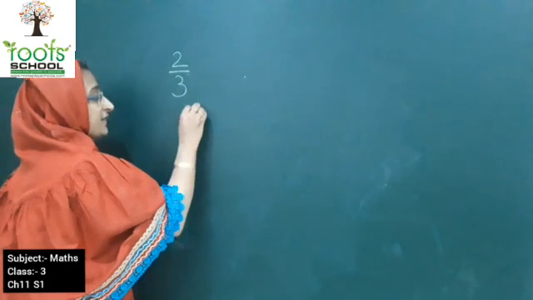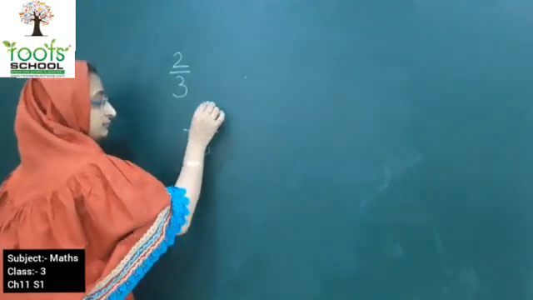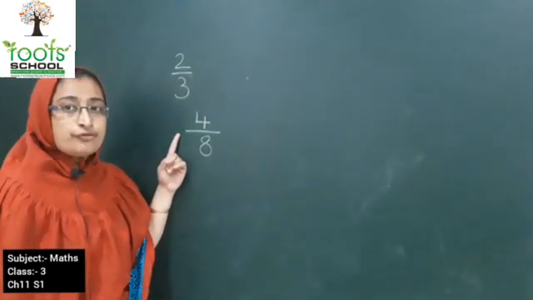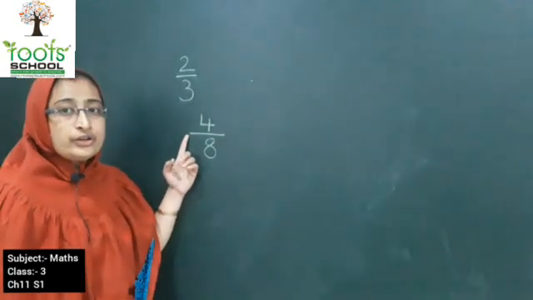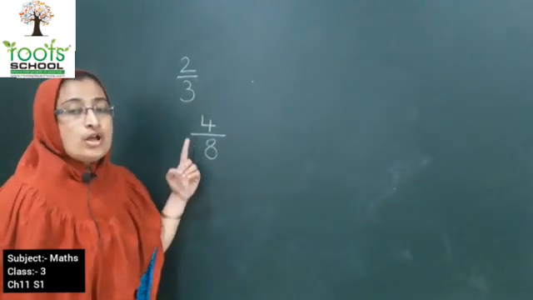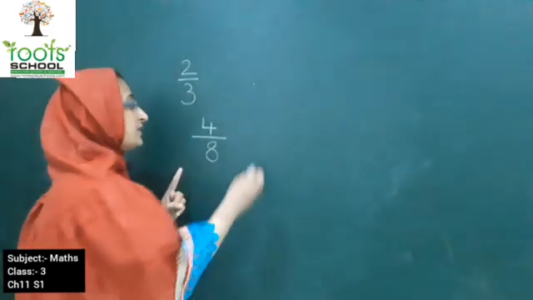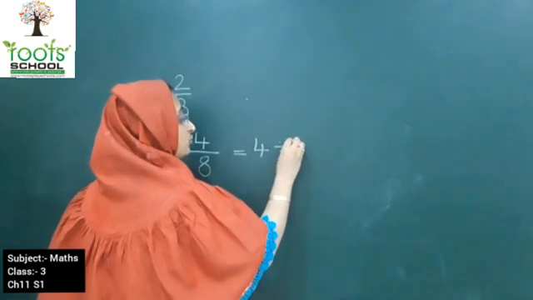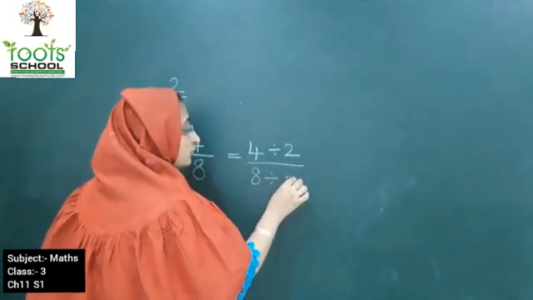Now kids, if I say 4 upon 8, what is the fraction? 4 by 8. Okay, so here you can divide this by 2 because 4 also comes in table of 2 and 8 also comes in table of 2. So 4 divided by 2 and 8 divided by 2.